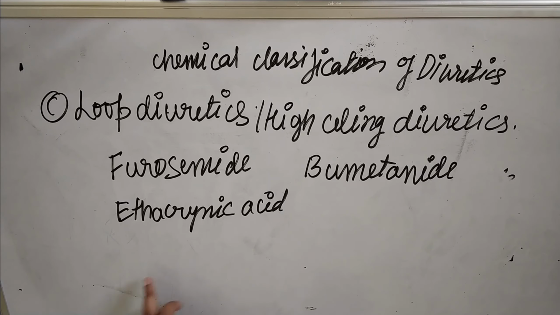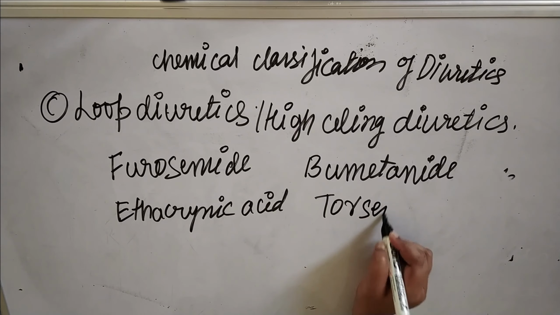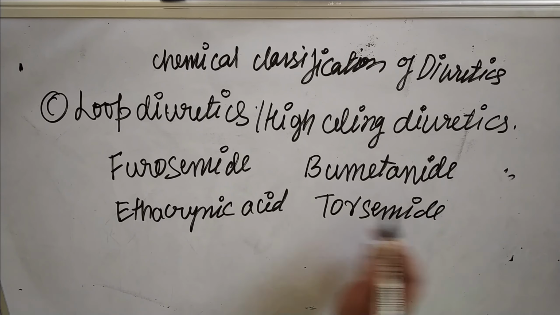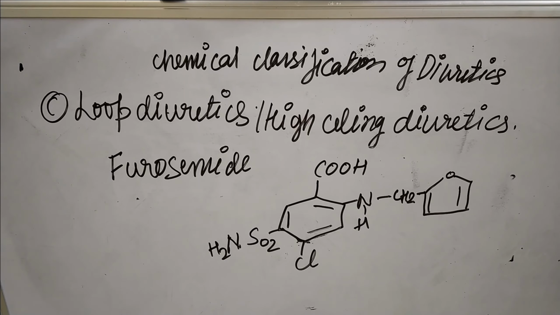Another example is ethacrynic acid, torsemide. These are the examples of loop diuretics or high ceiling diuretics. So first we will write the structure of furosemide. So this is the structure of furosemide.